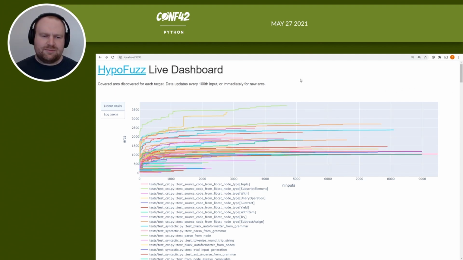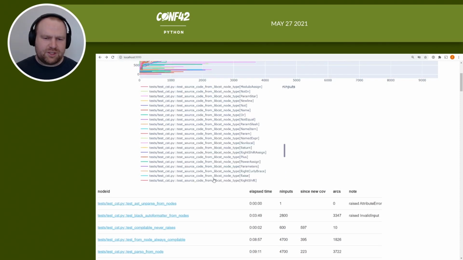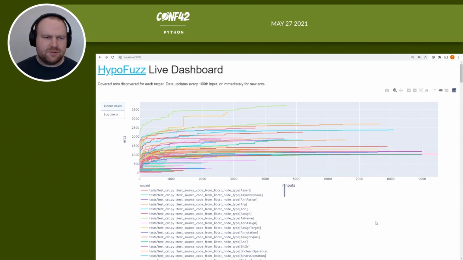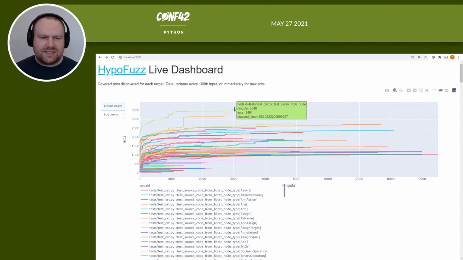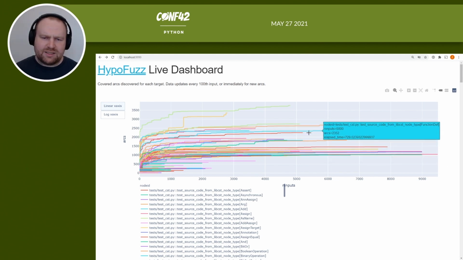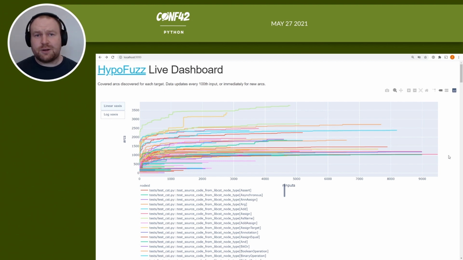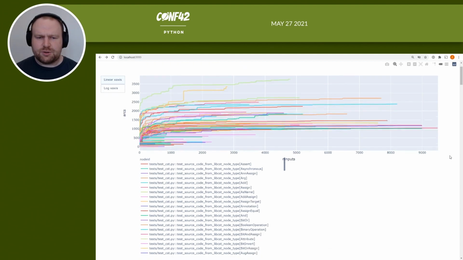I started this running just before the talk, and so you can see I've got pretty much the whole test suite here for a tool of mine called Hypothesmith for generating Python source code. And we can see the number of branches or the coverage generated by each separate test. You can also see that they've been running different numbers of examples based on which ones are fastest and discovering new inputs or new coverage the quickest.